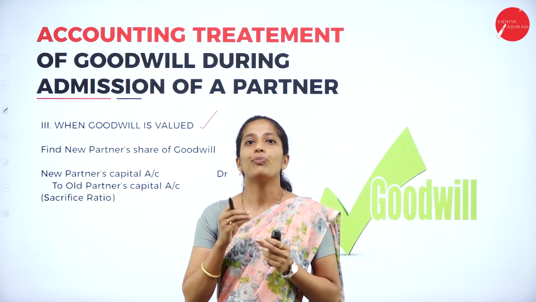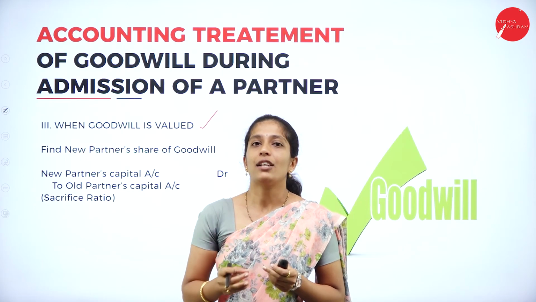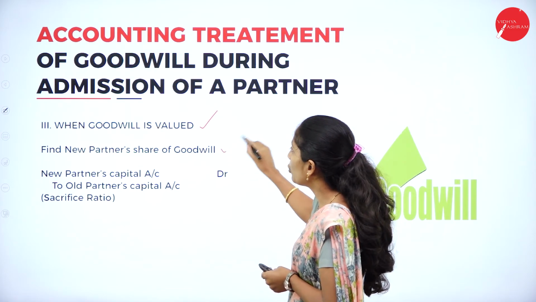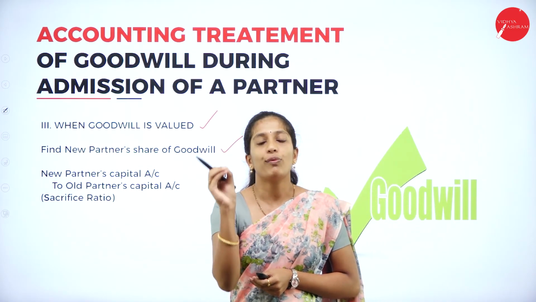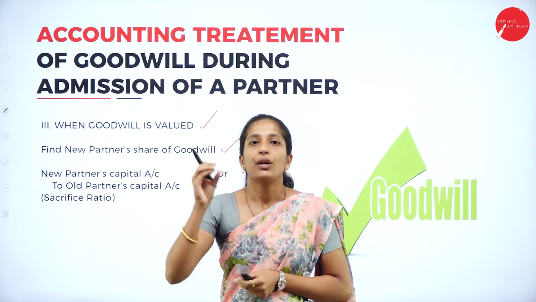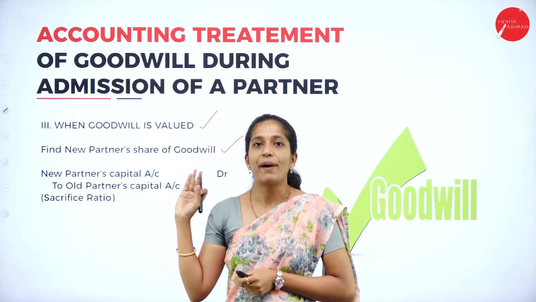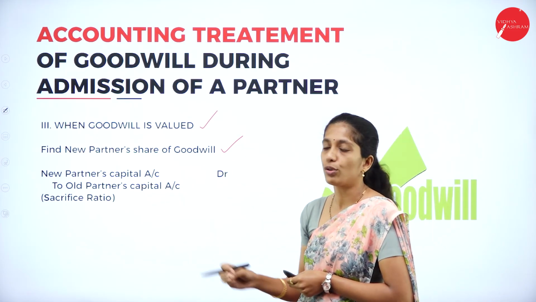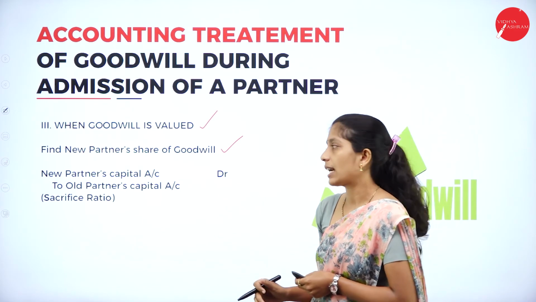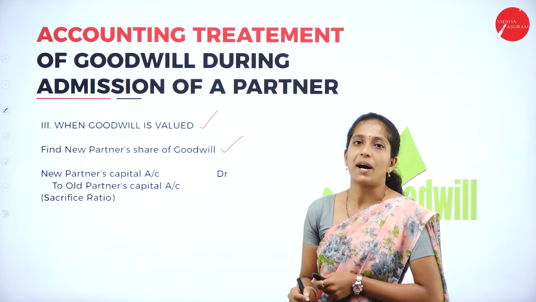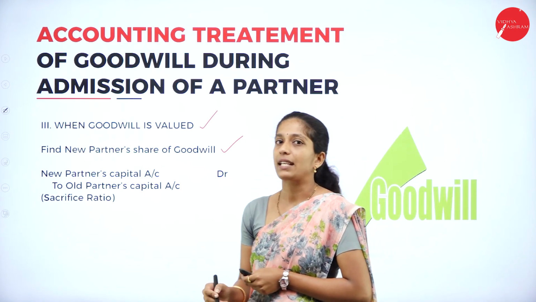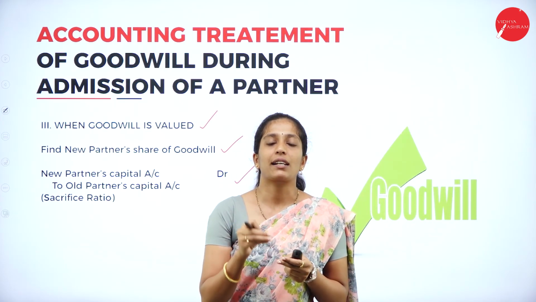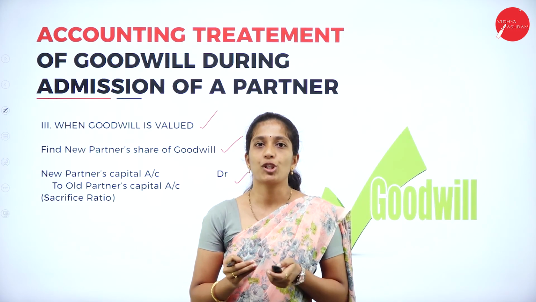And the third situation is when goodwill is valued in the organization. Here the goodwill is not brought by the new partner, but it is valued in the organization. First, what you have to do? First you have to find the new partner's share of goodwill. They will give the valued goodwill, and using that amount, you calculate the new partner's share of goodwill. Then you distribute it to the old partners in which ratio? Sacrifice ratio. So your entry will be new partner's capital account to old partners' capital account, distributed in sacrifice ratio. These are the simple accounting treatments of goodwill during admission of a partner.